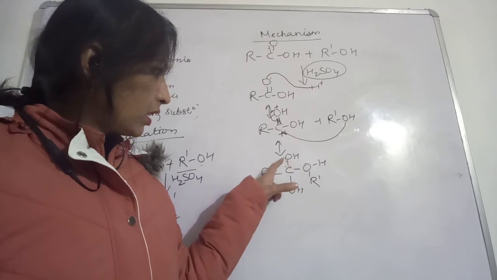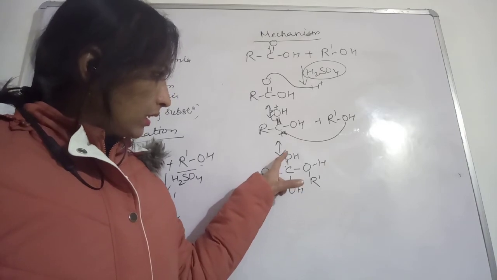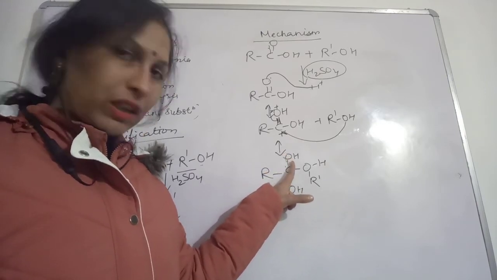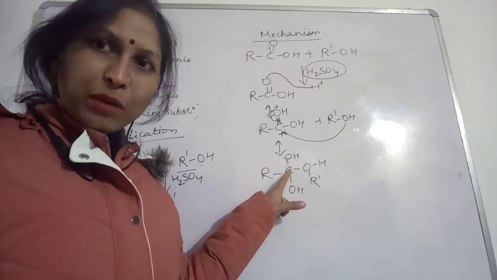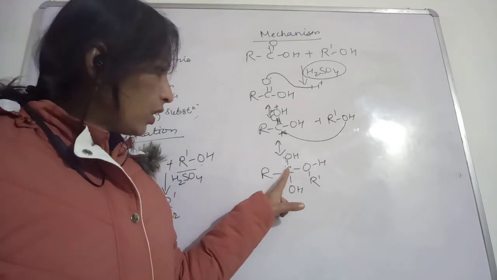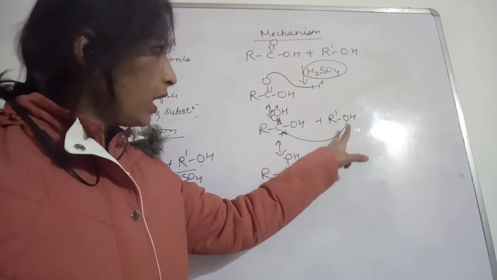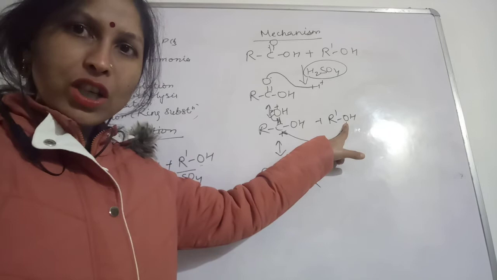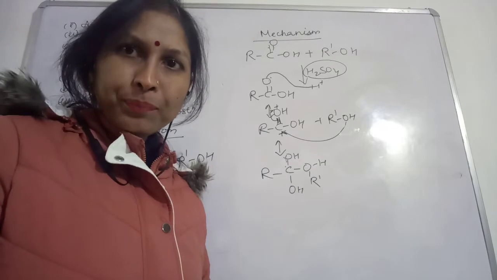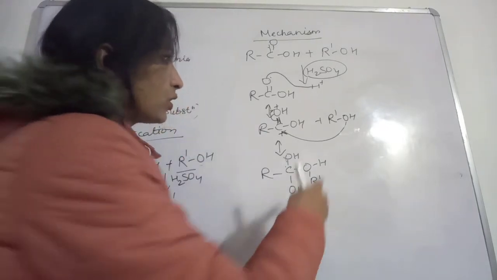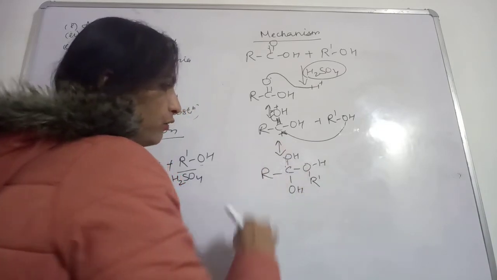Because the oxygen was unstable, this was responsible for the cleavage of the bond between oxygen and carbon. Then that carbon possessed a positive charge. So the oxygen of this alcohol made a bond with it, because these electrons were present with this oxygen. So this oxygen came and made a bond with this carbon. So this kind of situation we got now.